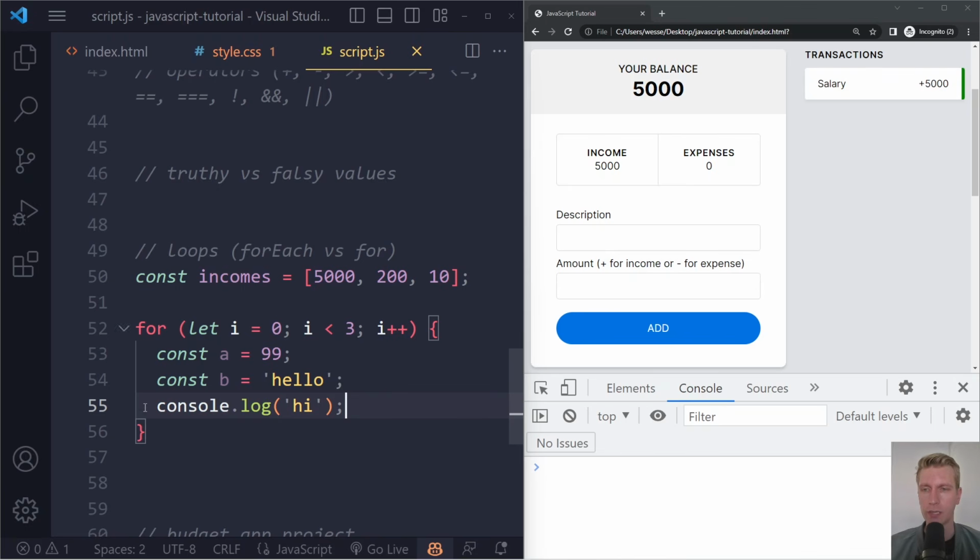So let's just see what we get. This is the for loop. So let's see what we get if we refresh here. Here what we're going to see is it's going to log hi 3 times. Let's see if we can understand the mechanics of this.